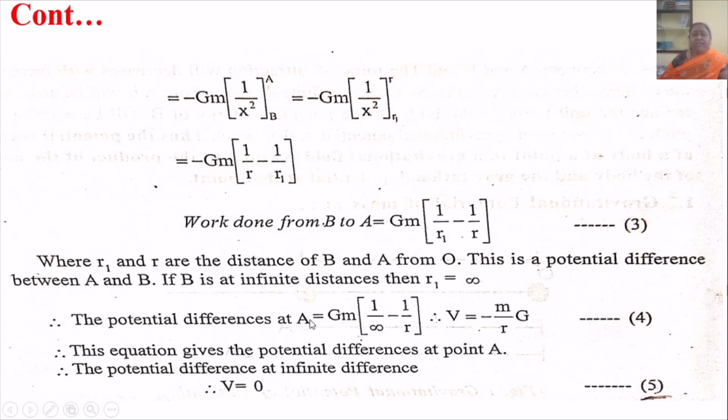Therefore, the potential difference at A is equal to G into M into 1 upon infinity minus 1 upon R. Therefore, V equal to minus M upon R into G. This equation gives the potential at point A, and therefore the potential at infinite distance, V equal to 0.